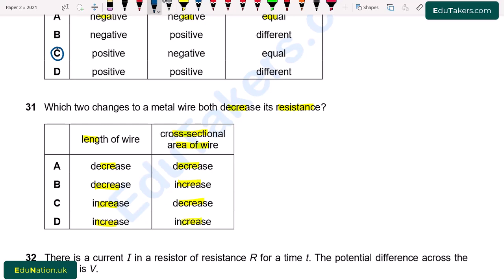So first of all, we know that resistance is directly proportional to length and it is inversely proportional to cross-sectional area. When I combine both of these, resistance will be L over A. It means that when we have to decrease the resistance, its length should be decreased. So I write here decrease length.